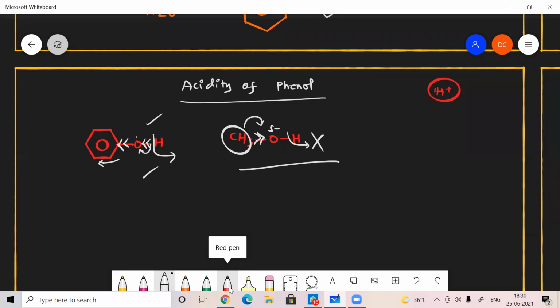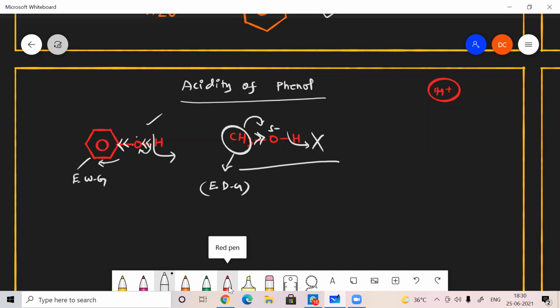In alcohol, H plus does not leave that easily, but in phenol it comes out easily because of the electron withdrawing nature of the phenyl ring. So here it's the electron withdrawing group, but here it is an electron donating group. Is that clear?